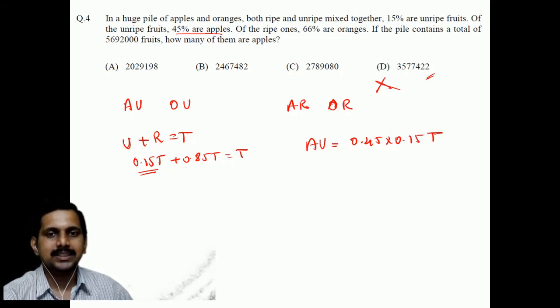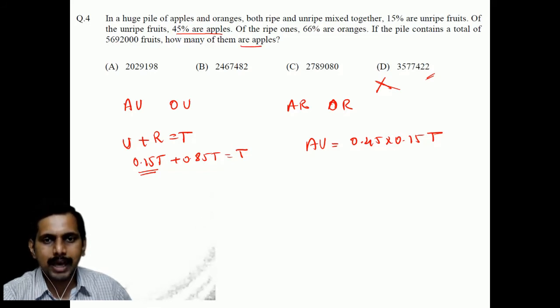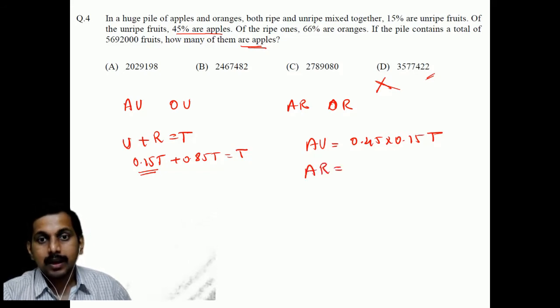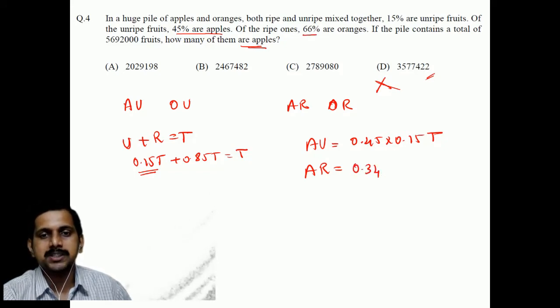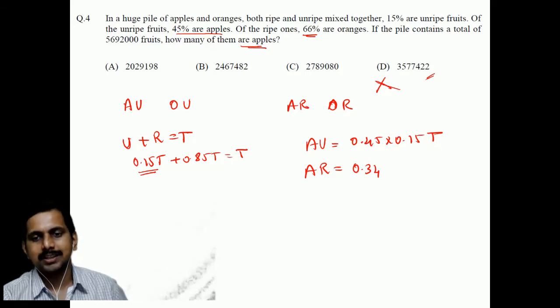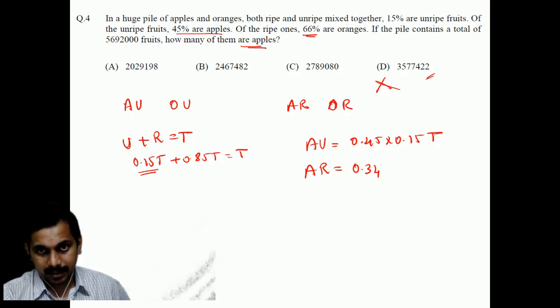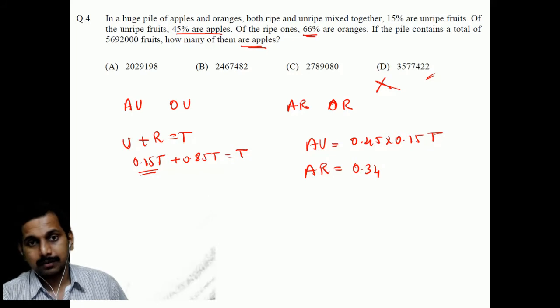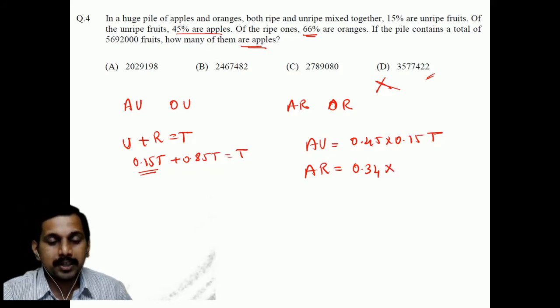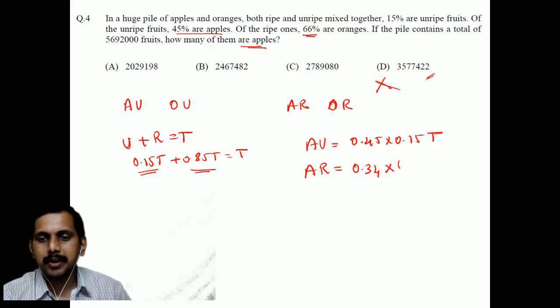Fine. Next, of the ripe ones, 45% are oranges. What we want? We want apples. So we will have apples only. So apples which are ripe is what is the percentage? 0.34, because 66% is that of the oranges, 34% is of the apples, into what is the percentage of ripe ones? 0.85 of the total.